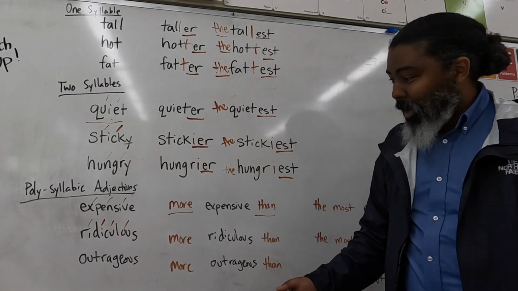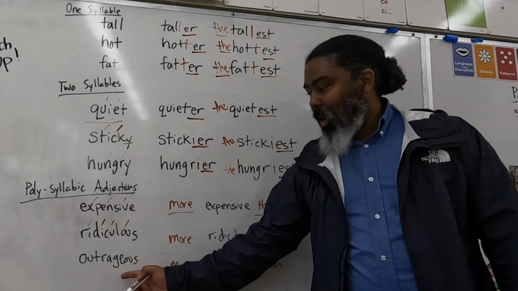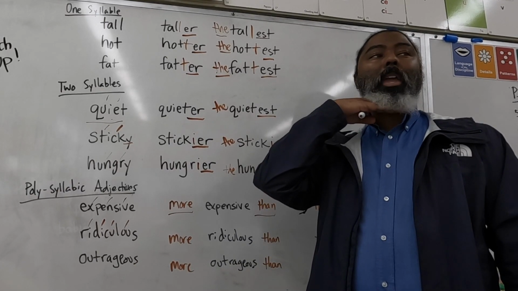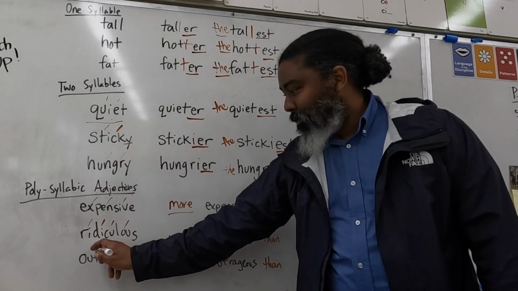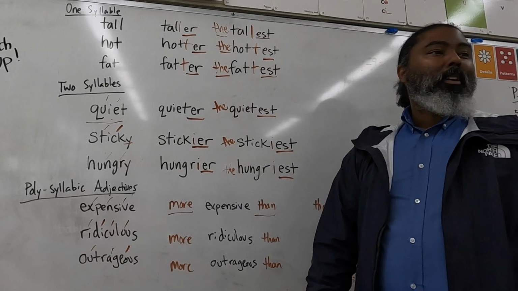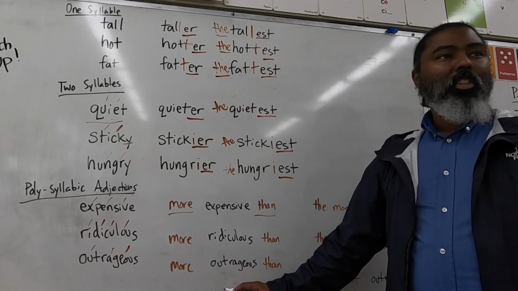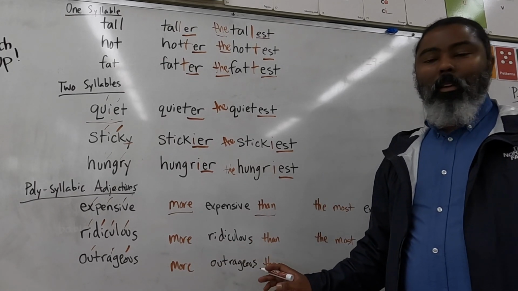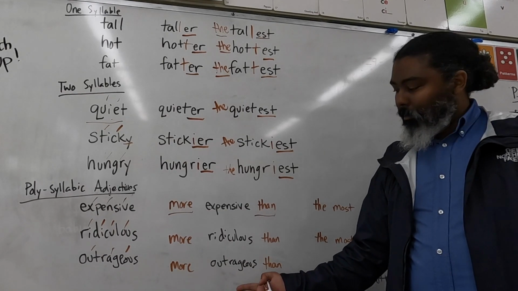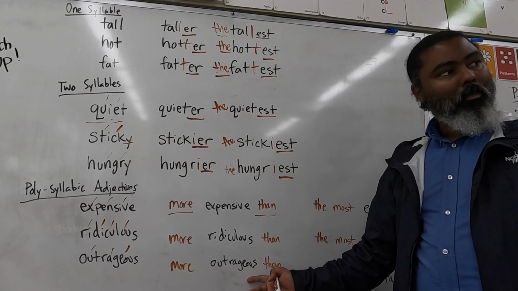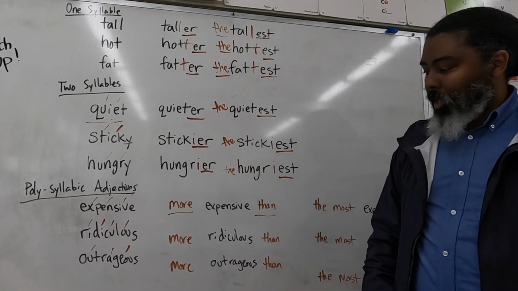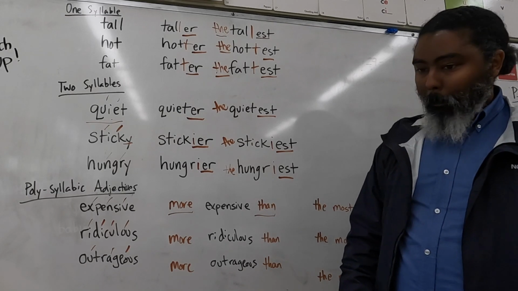Perfect. All right. And let's quickly go through outrageous. How many syllables does outrageous have? Three. Very good. And we don't have to change the adjective. We just have to add the word more and than before and after. The comparative of outrageous is? More outrageous than. Very good. More outrageous than. Okay.